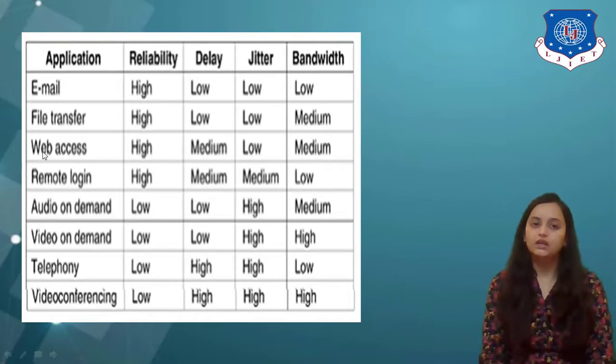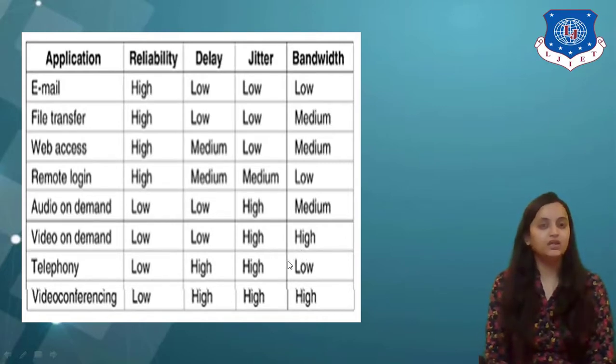For remote login, the reliability is high, delay is medium, jitter is medium and bandwidth is low. For audio on demand or video on demand, reliability, delay, and jitter are low, low and high respectively. But the bandwidth requirement for audio on demand is medium as compared to video on demand. For video on demand, you already know that the bandwidth requirement is high as compared to audio on demand.